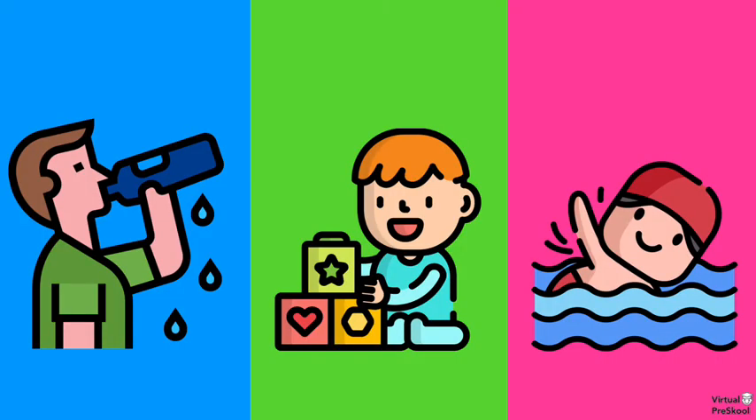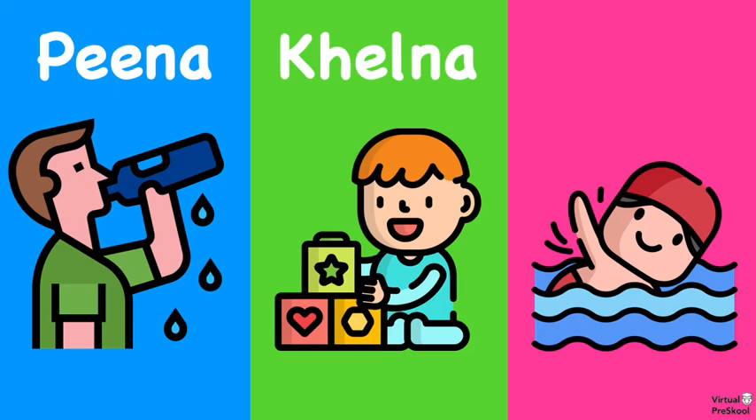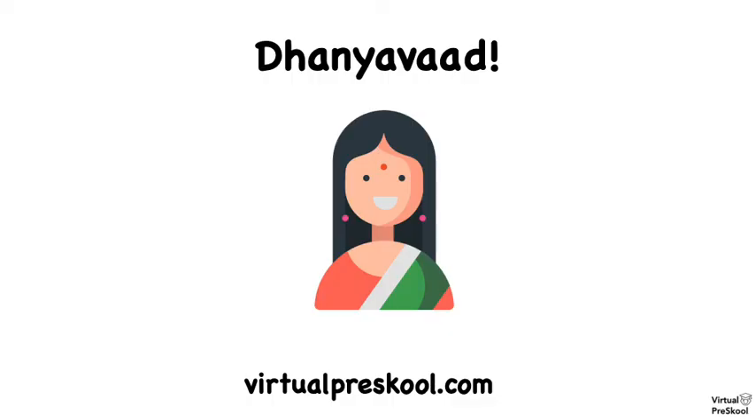All right, let's review these one more time. To drink is pina, to play, khelna, and to swim, tैरना. Excellent work. Now you know 3 more verbs in Hindi.